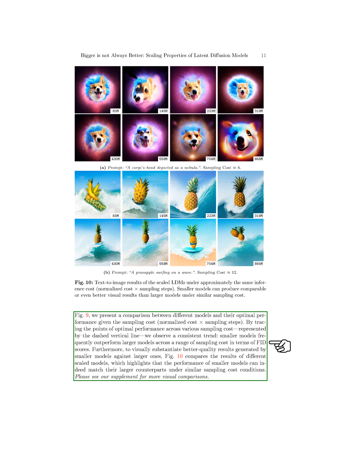By comparing the performance of models at different sampling costs, we observed a consistent trend. Smaller models often outperform larger models in terms of FID scores across various sampling costs. Additionally, we visually compared the results of scaled models, showing that smaller models can match the performance of larger models under similar sampling cost conditions.